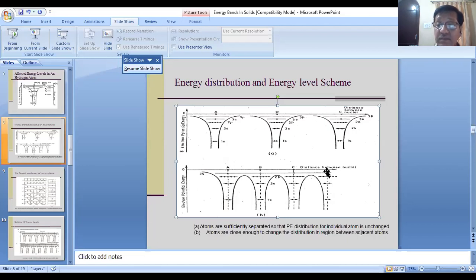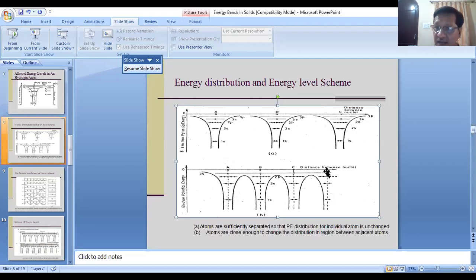So basically the Pauli exclusion principle will not allow that. So here what happens, your 3s energy level splits, and you have the splitting into an energy band, and the number of energy levels in that splitting is equal to the number of electrons you have.